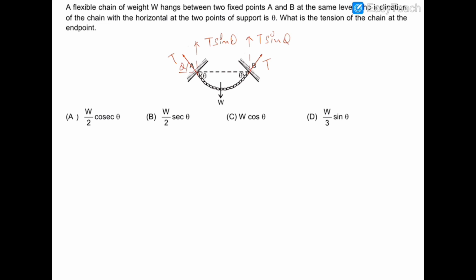Now both T sine theta, 2T sine theta, is balancing W, and T is equal to W upon 2 cosec theta.